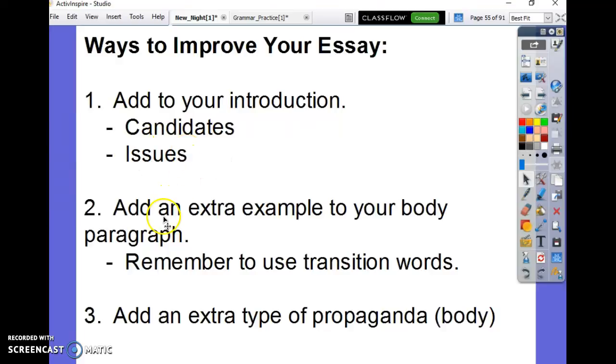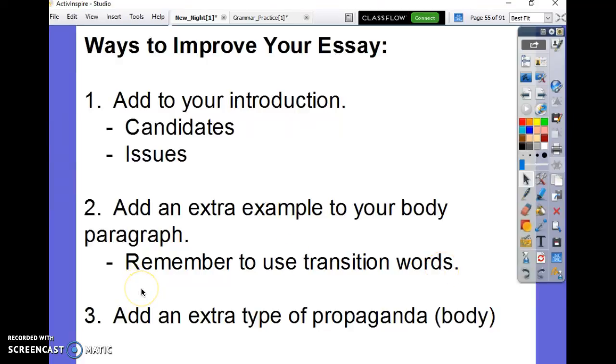Another way to improve your essay is to add an extra example to your body paragraph. So essentially, instead of just using one quote, use two, which I would really prefer that you use at least two quotes to prove your point. And you can use those transition words in between them.